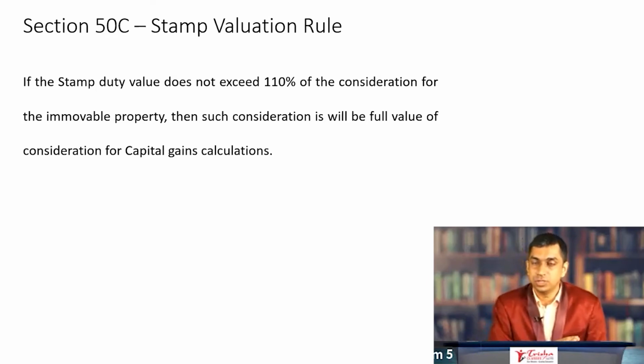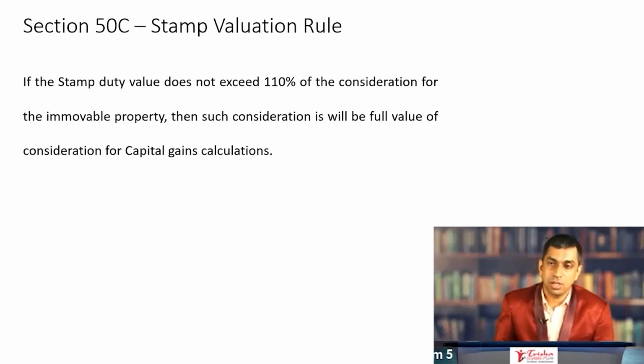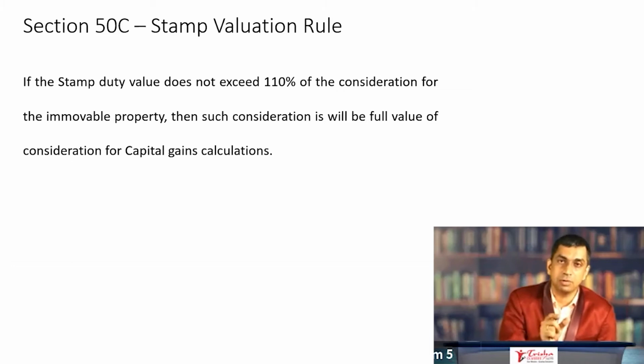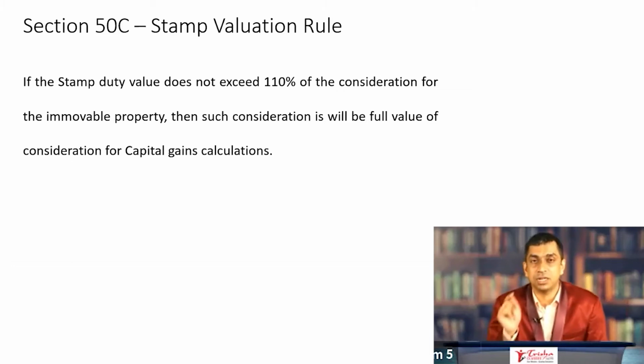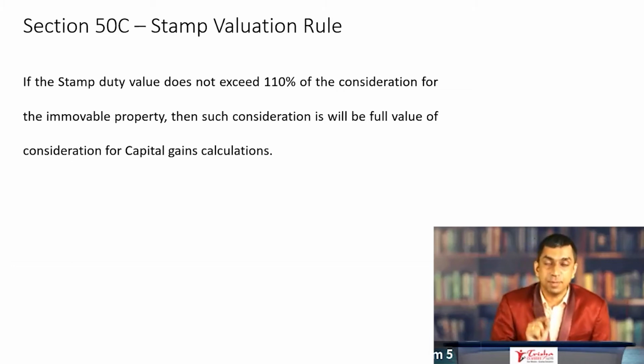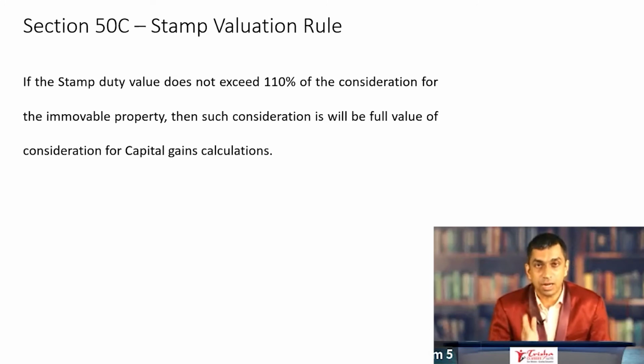Otherwise, you need not consider the stamp duty value at all. This 110% has been changed from 105%, which it was the year before. There is a likelihood that a question will be asked where the stamp duty value is between 105 and 110%, and you should not be confused. Be very clear in your mind: if it doesn't exceed 110%, the actual consideration becomes the consideration for calculating capital gains.